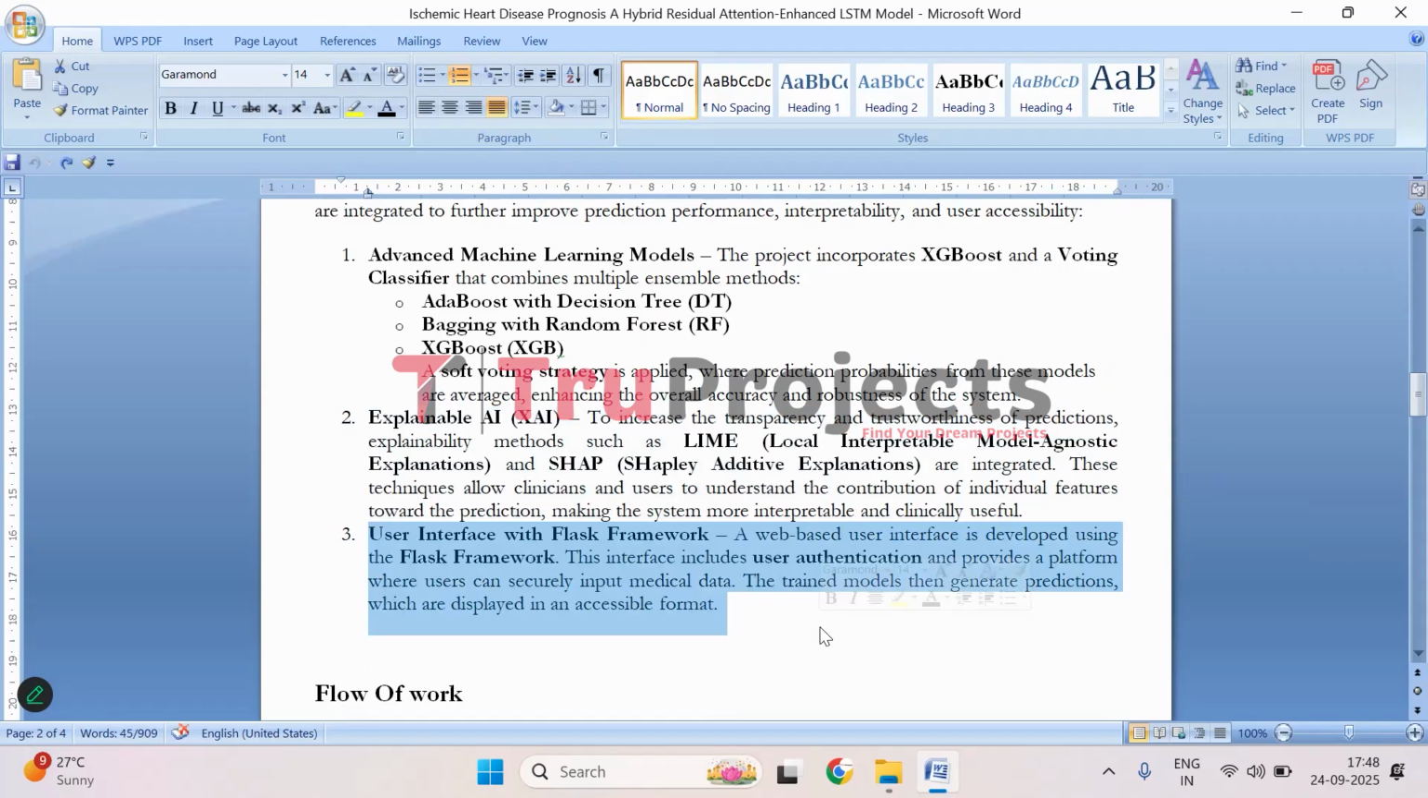Coming to the frontend, we have developed it using the Flask framework. Users log in securely, input patient information, and get predictions directly from the trained models. The interface is simple and accessible, so even non-technical users can use it. So these extensions make the system not just powerful but also understandable and easy to use.